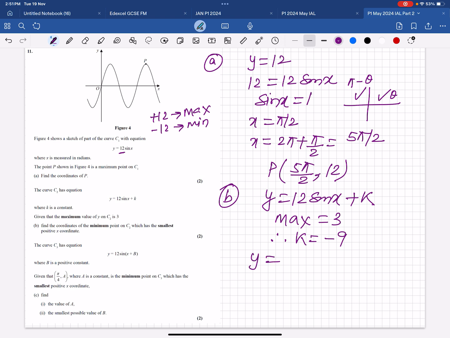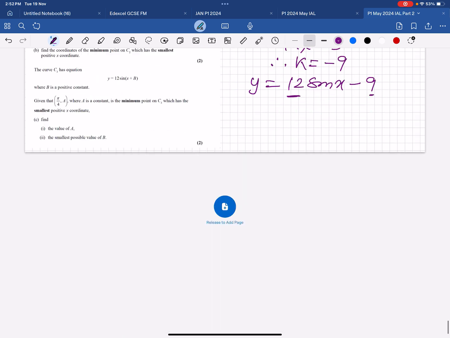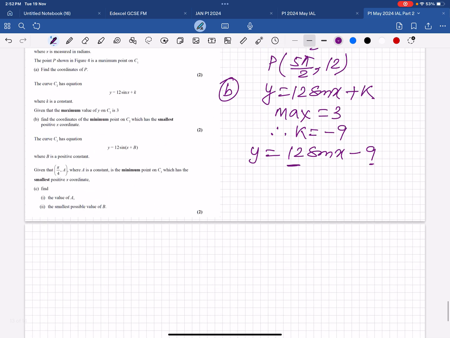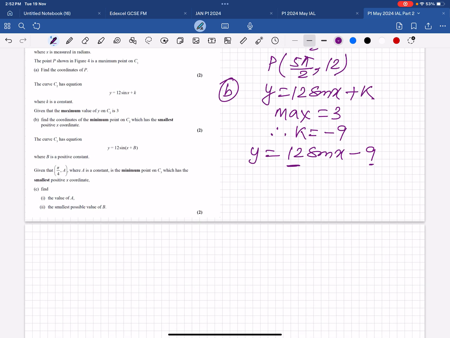So your y equation is this, because 12 is max and 12 minus 9 is 3. Now they want the minimum value. I told you the minimum value of sine is always minus 1. So now we have to equate it. The minimum of this function would be minus 21, because the previous minimum value was minus 12 and then minus 9, so minus 21. So minus 21 equals 12 sine x minus 9.